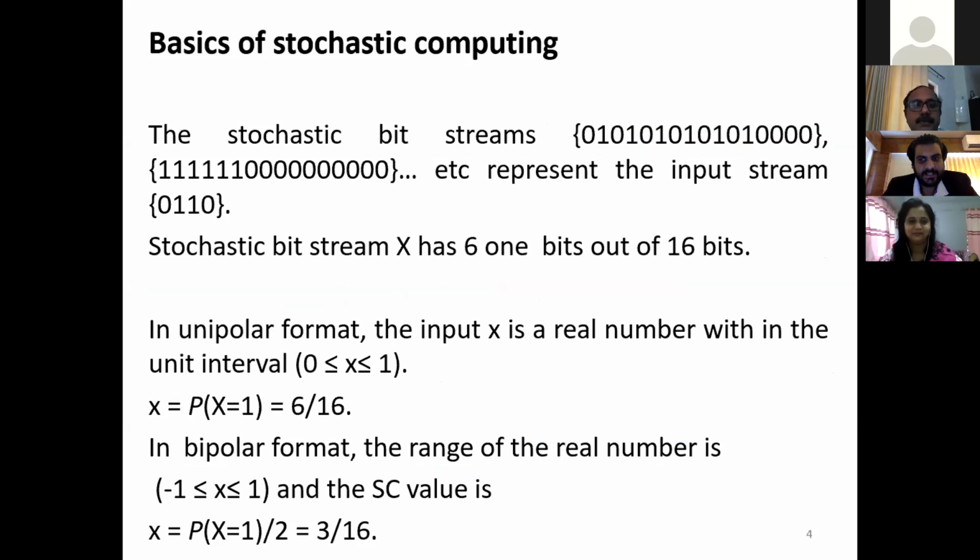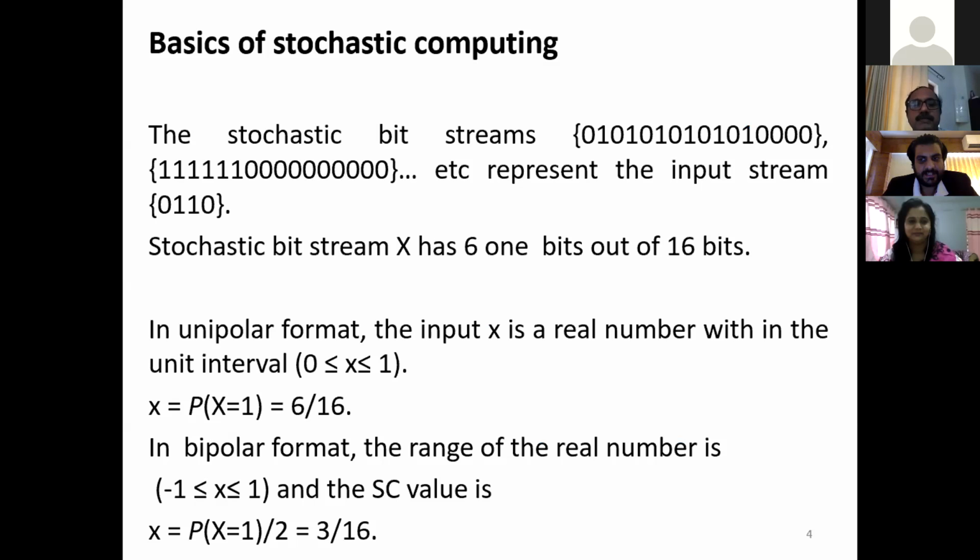Basics of stochastic computing. Consider a binary input bit stream 0, 1, 1, 0. This can be represented in two ways using a stochastic bit stream, that is 0, 1, 0, 1, 0, 1, 0, 1, 0, 1, 0, 1, 0, 0, 0, 0. And the next sequence is first 6 one bits and then 10 zero bits. So in more than one way, we can represent the binary number 0110, which corresponds to 6 in decimal. So the stochastic bit stream X has 6 one bits out of 16 bits.